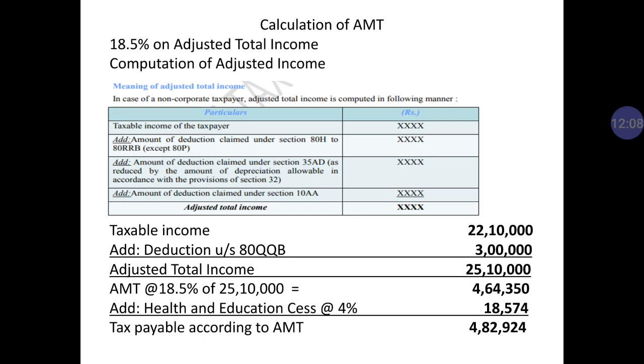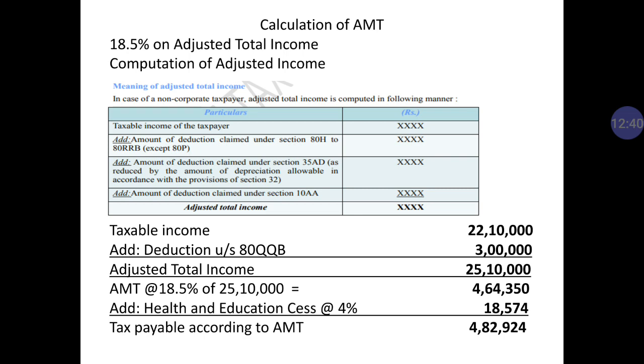You will have to consider first the taxable income. The taxable income in this question was rupees 22,10,000. How does it come? It comes after deducting all deductions in the question. We have already deducted 80C and 80QQB, but for the calculation of adjusted total income we will have to add back section 80QQB.